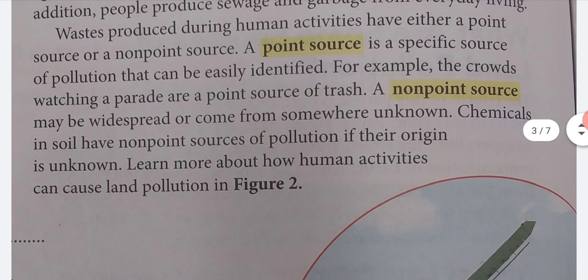Waste produced during human activities has either a point source or a non-point source. A point source is a specific source of pollution that can be easily identified. For example, the crowds watching a parade are a point source of trash. A non-point source may be widespread or come from somewhere unknown. Chemicals in soil have non-point sources of pollution if their origin is unknown. Learn more about how human activities can cause land pollution in Figure 2.